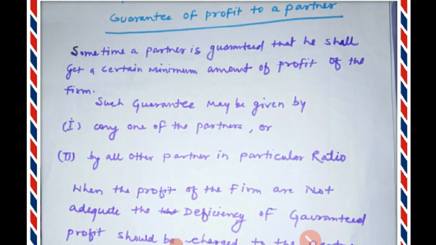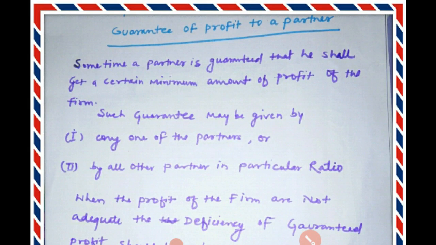In class 12 commerce, we are studying the chapter accounting for partnership for fundamentals, and in the last video we have learned about the guarantee of profit to the partners. Guarantee of profit to the partners may be given by any one of the partners or by all the partners in a particular ratio.